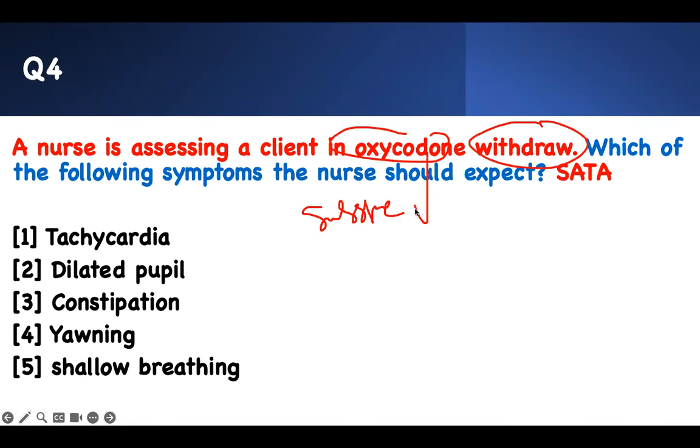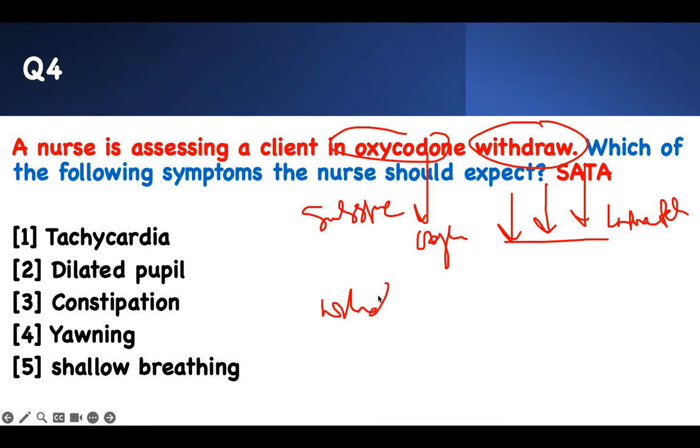Then you bring your content. Oxycodone is what? It's a downer. So you bring your symptoms down when you are what? Intoxicated. So when you take oxycodone, your symptoms are going to go down. You don't have to memorize the symptoms. I don't memorize them. When you withdraw, it's the opposite. Symptoms go up because it's a downer.